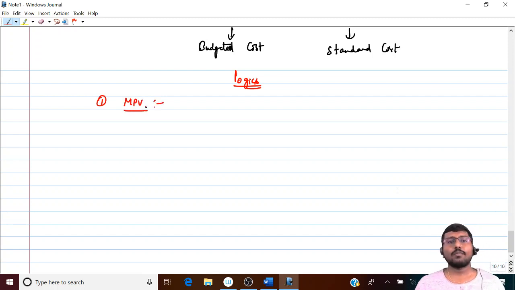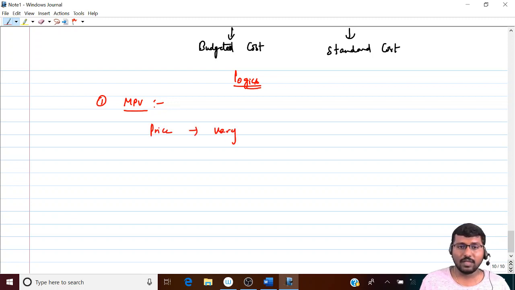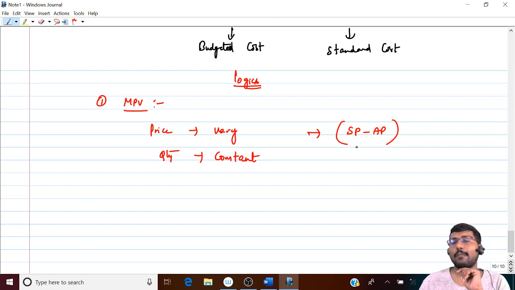What variance? Material price variance. Now, what is the logic I have told you, that when it comes to any variance, there should be only one variable that must be changing and everything else has to remain constant. So obviously common sense, material price variance. Price is varying, which means what will vary? Price will vary. And what will remain constant? Quantity will remain constant. Now, quantity is nothing but usage, correct? Now, price will vary means what price and what price will vary. It is the difference between standard price and actual price. Quite a bit simple. And obviously quantity will remain constant.